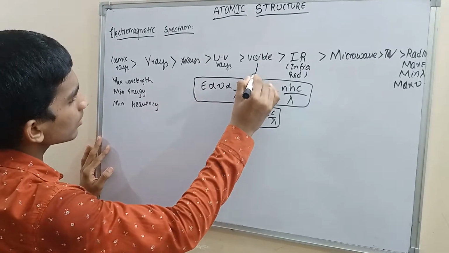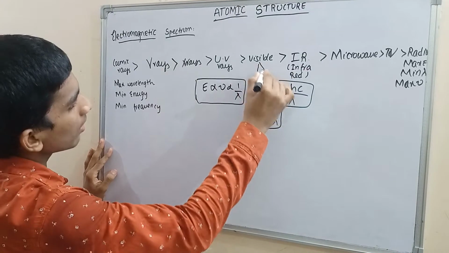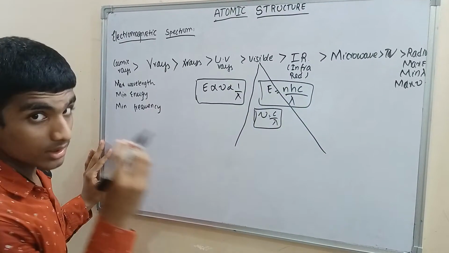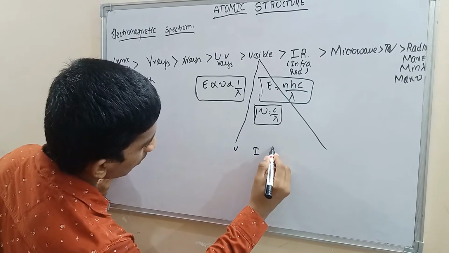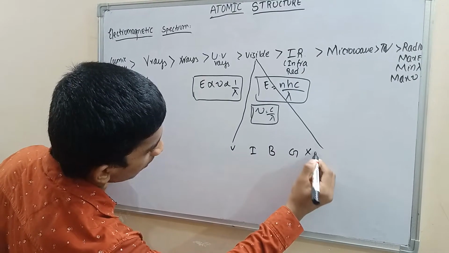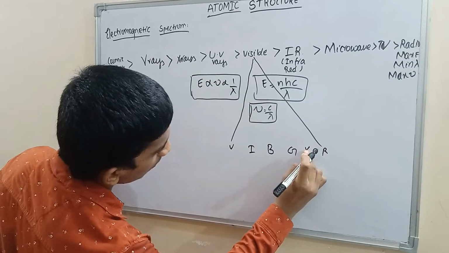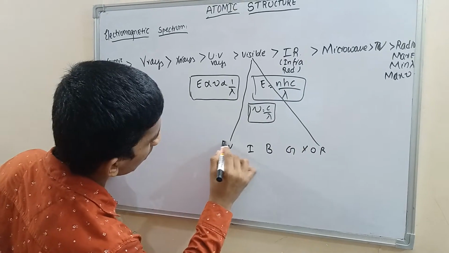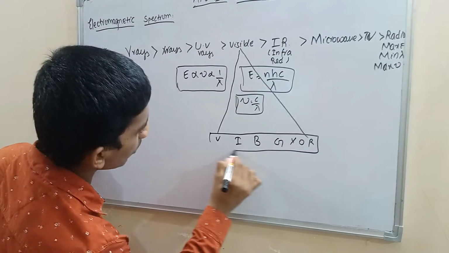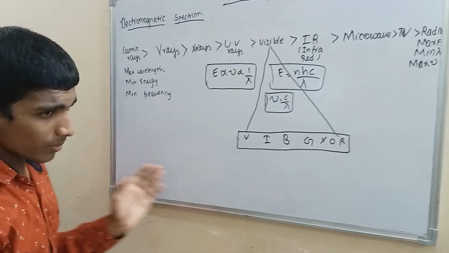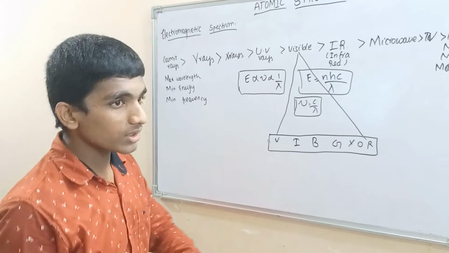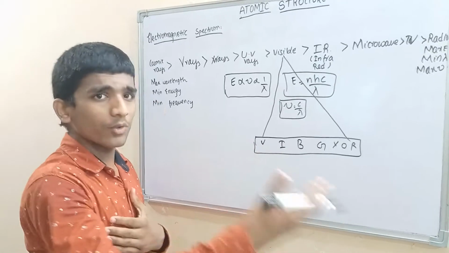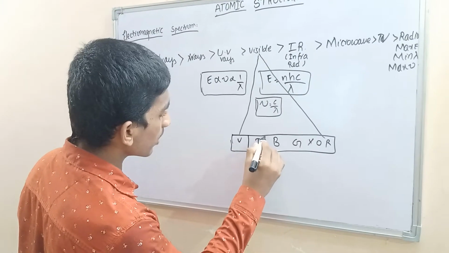Visible rays, as I have told you, we can see with our naked eye. Did you know this? Understand this order: VIBGYOR, the rainbow colors. There are many colors in our crayon box, but these are the main colors, and from these we make more by mixing, by combining some colors.